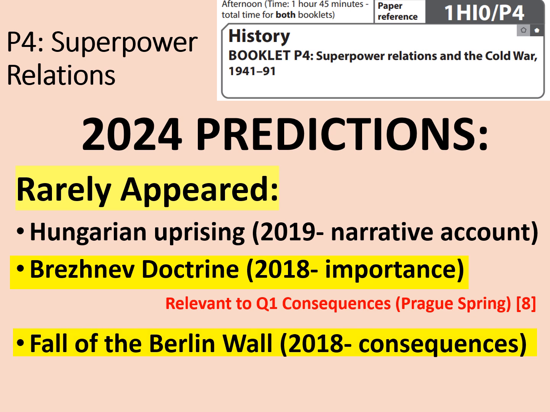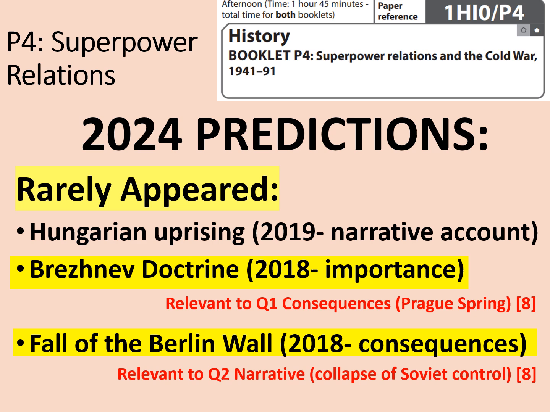In terms of the fall of the Berlin Wall, I think that was probably relevant to question 2, the narrative, collapse of Soviet control question as well. I wasn't entirely convinced by this phrase Eastern Europe, but I think most of us have got to agree that the fall of the Berlin Wall is absolutely critical to that period and the loss of Soviet control. So I very much suspect this would have been absolutely relevant to that question too. So what are my overall impressions?